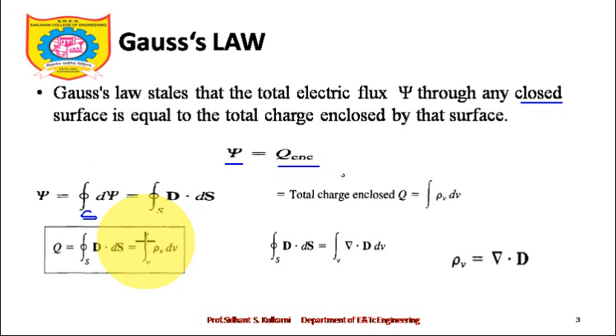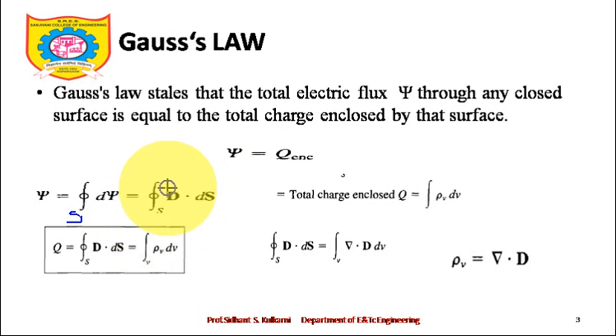Once you have an understanding of these mathematical notations, it becomes easier to understand the subject. So psi is equal to the closed surface integral of d psi, which is the closed surface integral of D bar dot dS bar.